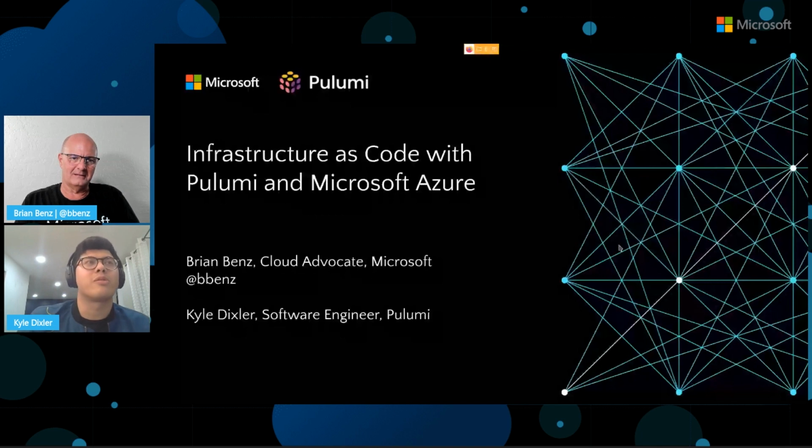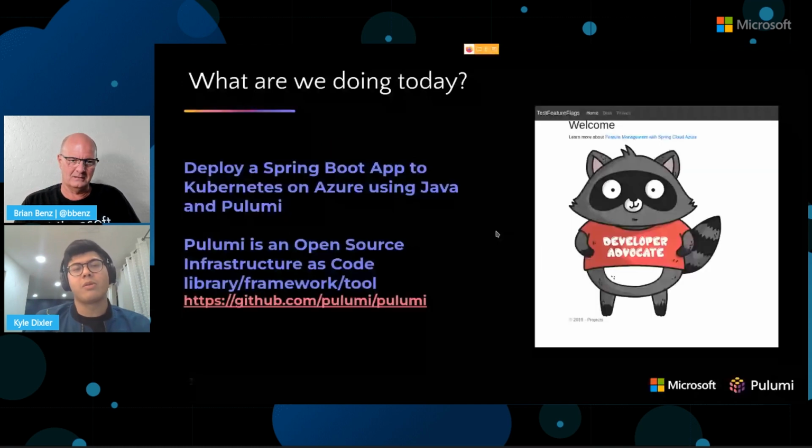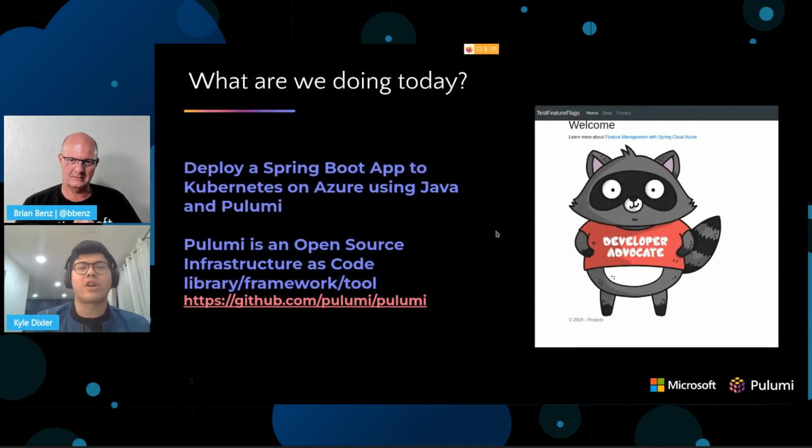Just hop forward through some slides. All right, so my GitHub's over here. It's github.com/Dixler. You'll see Brian Benz. It's github.com/bbenz. And so today we're going to basically be deploying a Spring Boot application to Kubernetes on Azure using Pulumi. And since we've just released Java support for Pulumi, we're going to be doing it in Java.